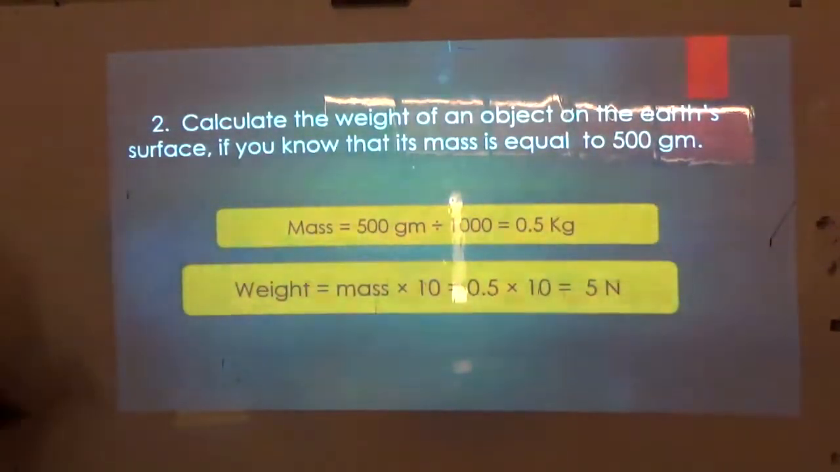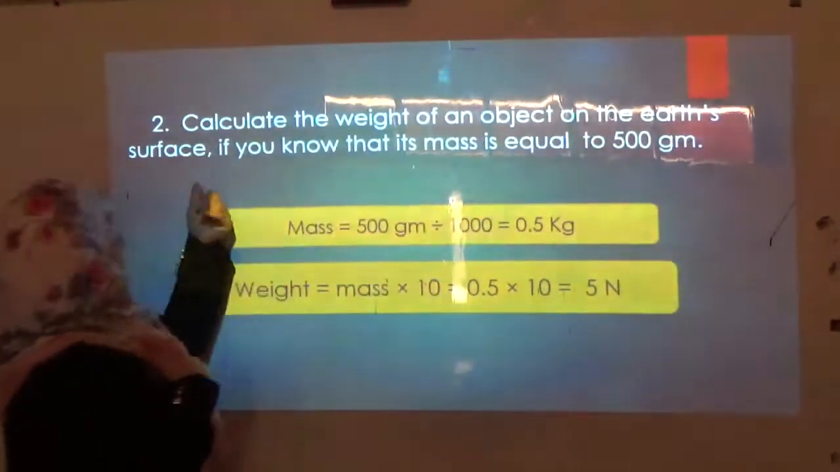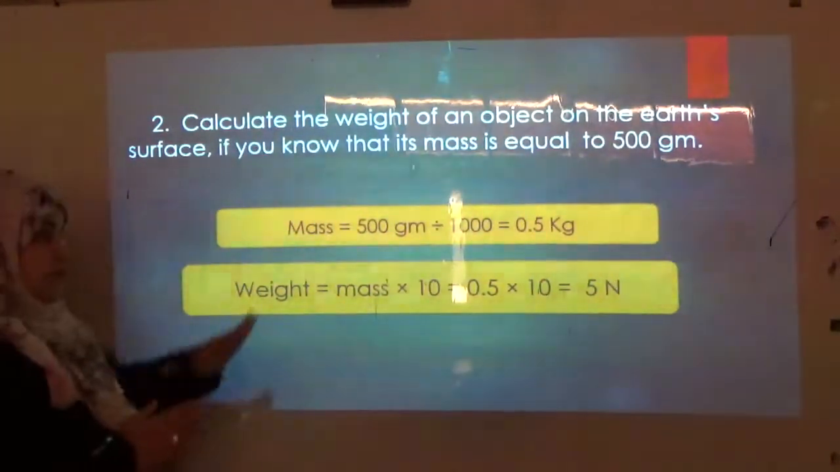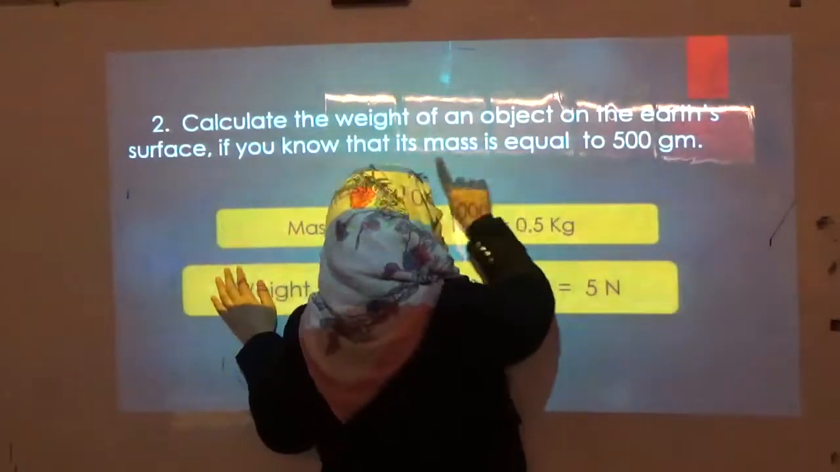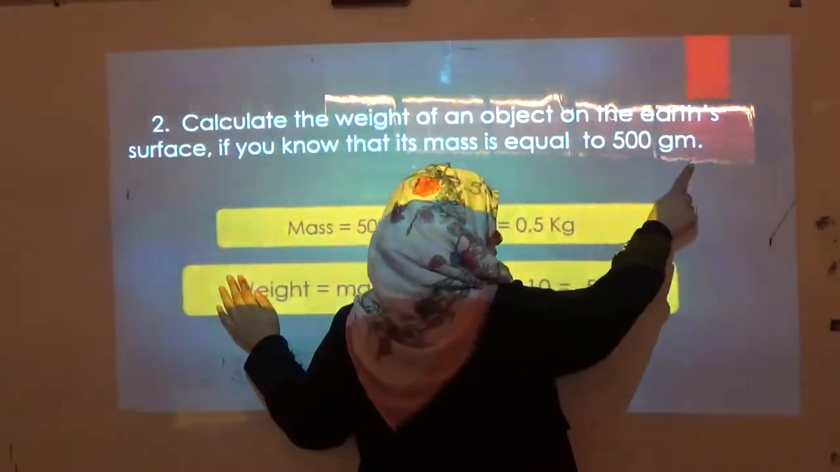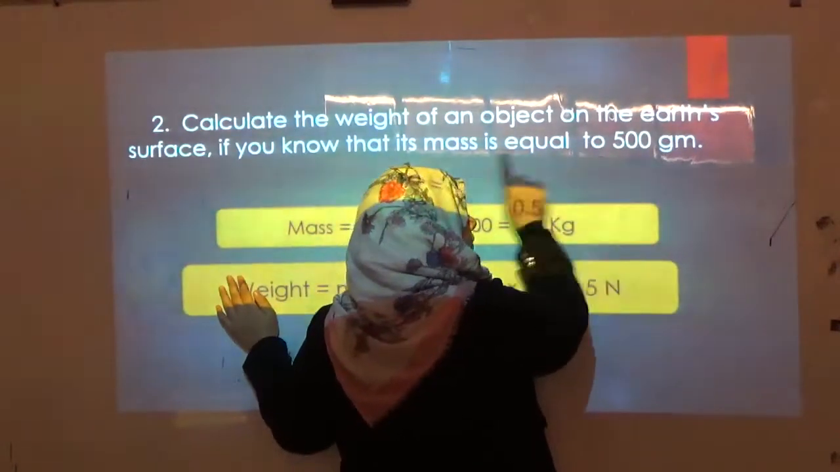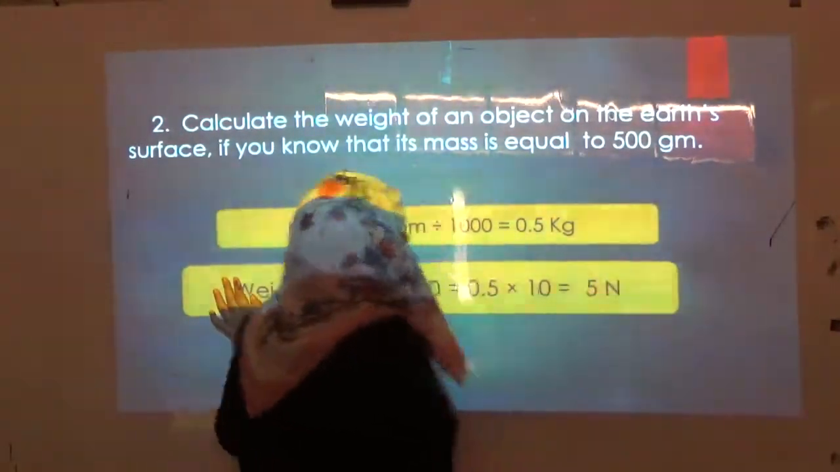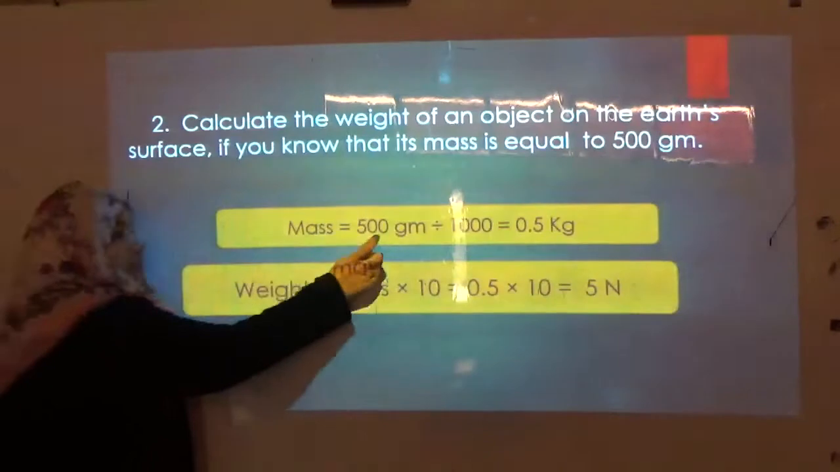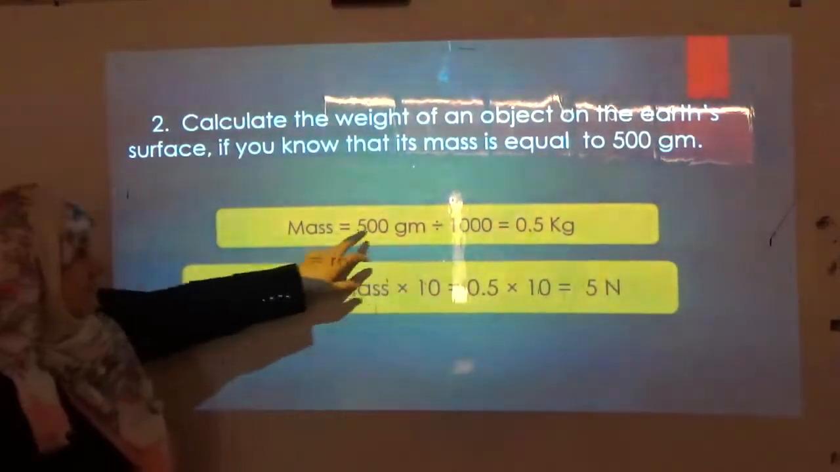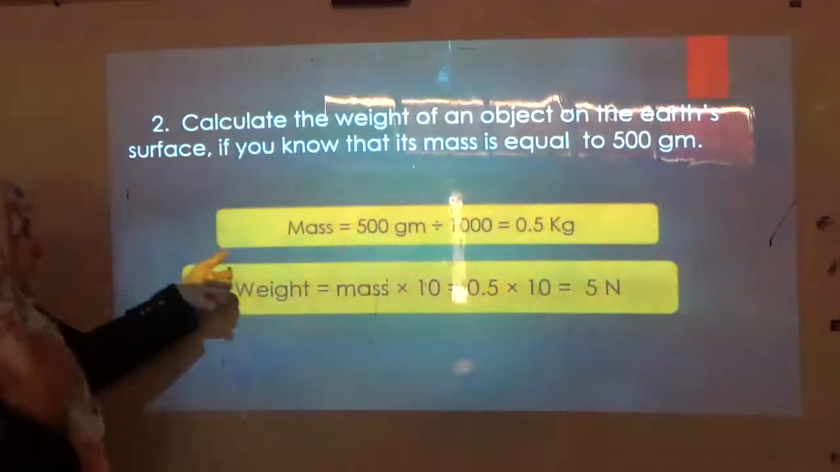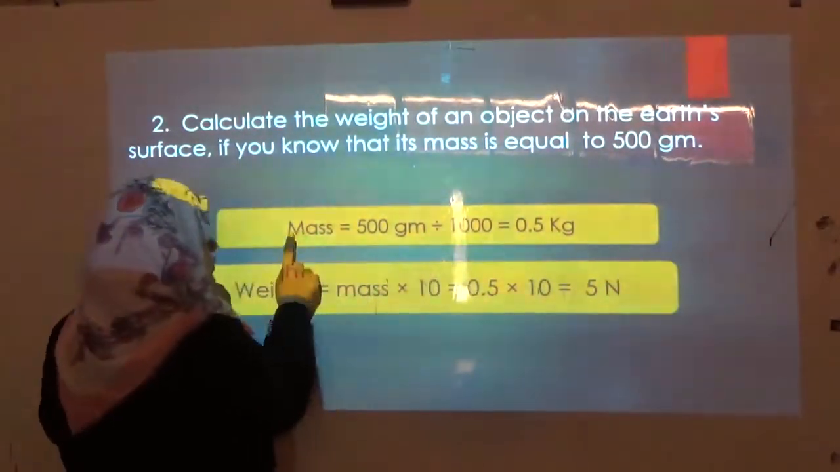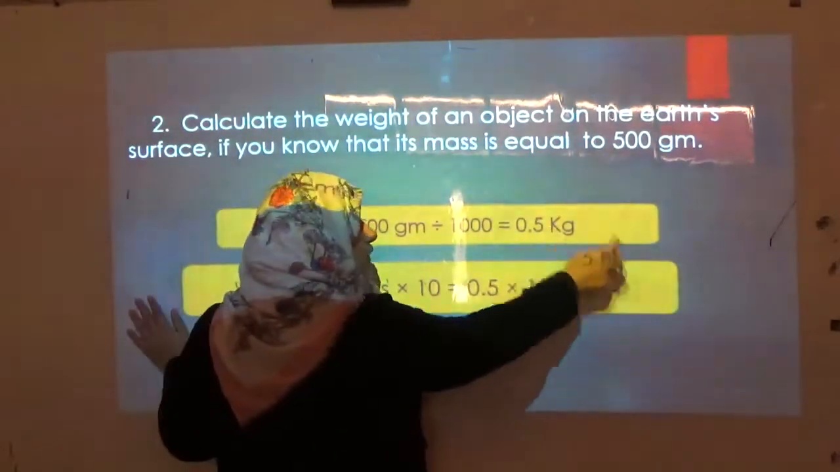Another question here. Calculate the weight of an object on the Earth's surface if you know that its mass equals 500 grams. I told you that before we answer the question, we should be sure that the mass is given in the form of kilograms. But here I have a problem. You have the value of mass given as grams. Before you answer, you should change it from grams into kilograms. And we all know that to change from grams into kilograms, this value should be divided by 1000. So, step 1, you will write mass equals 500 grams divided by 1000. So, the value of mass will be 0.5 kilograms.